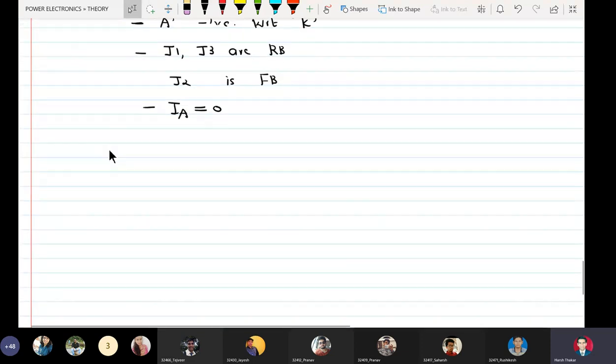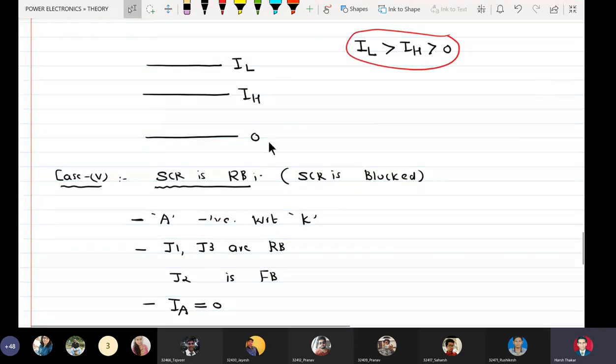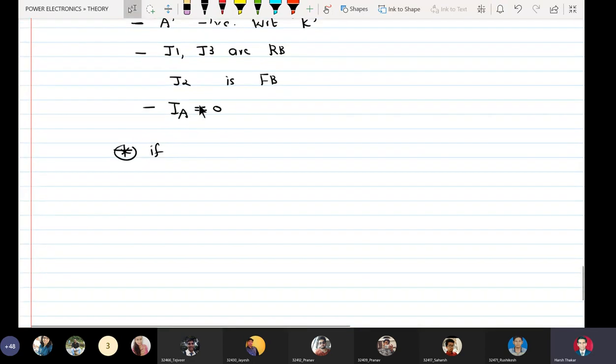But there is an exception to this. Reverse bias means E in is negative.